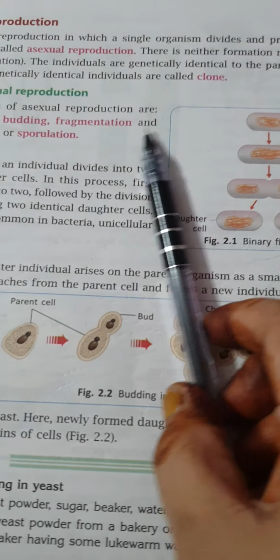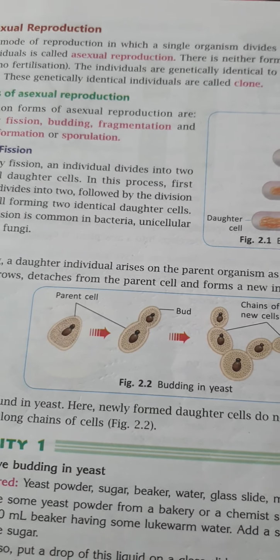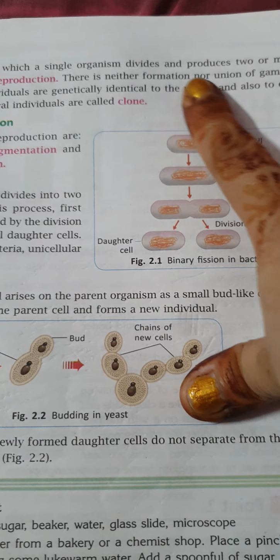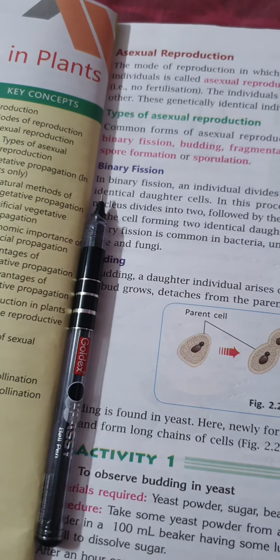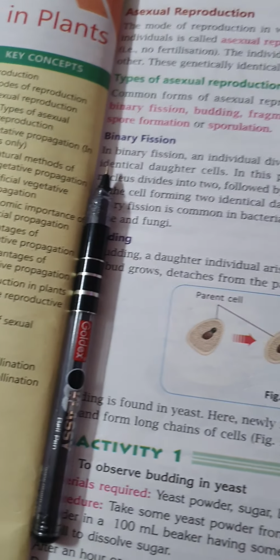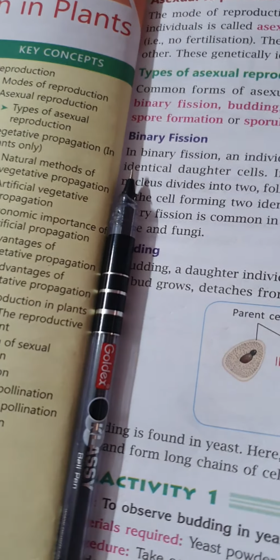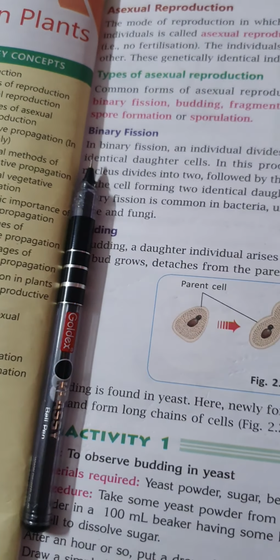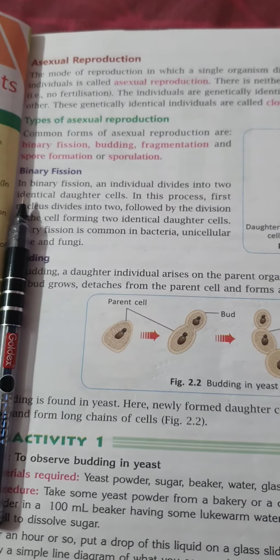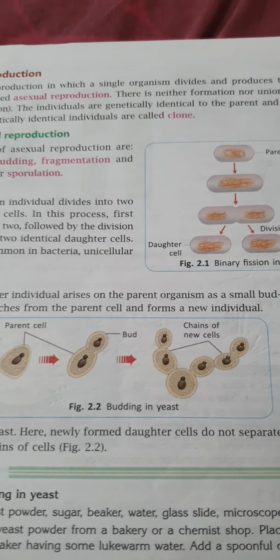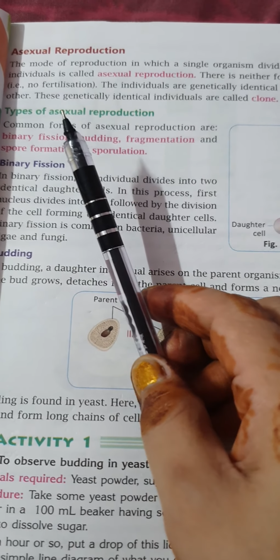There is no involvement of male and female gametes. Over here it is also written: neither formation nor union of gametes. Fertilization is what takes place when there is fusion of male and female gametes. Now the individuals are genetically identical to the parent and also to each other.